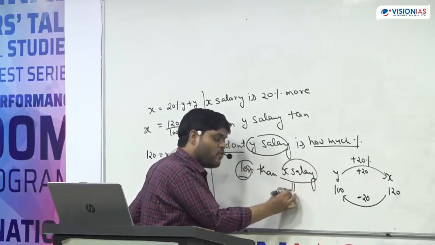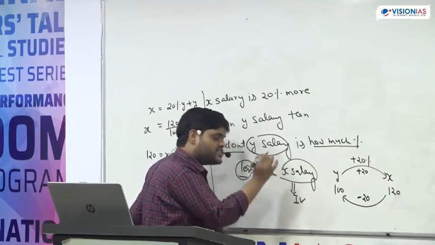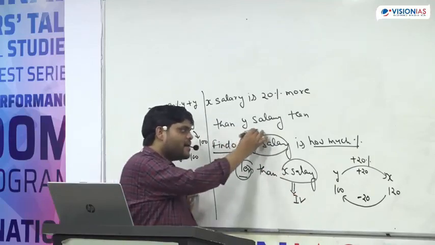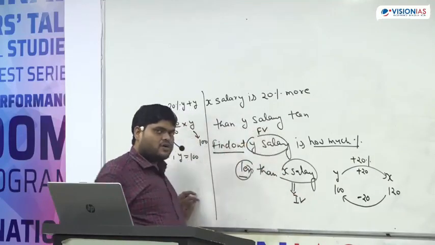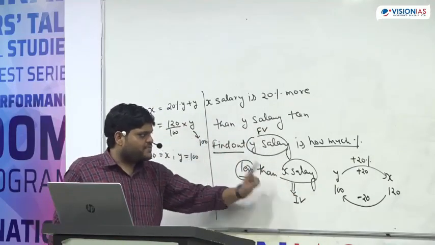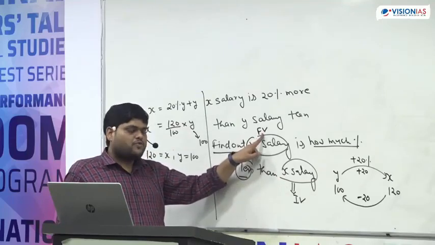That means now X becomes your initial value and Y becomes your final value.